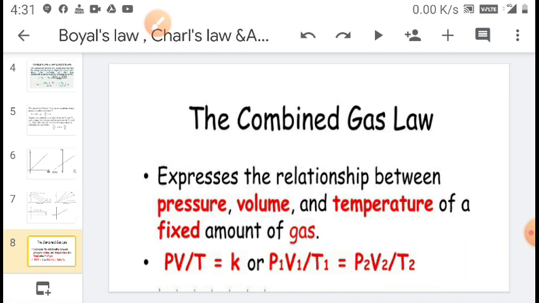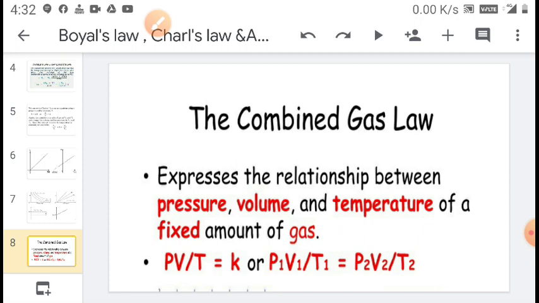Since volume is directly proportional to temperature, and volume is inversely proportional to pressure, the equation becomes PV upon T is equal to a constant. Or it can be written, under two different conditions 1 and 2, as P1 V1 upon T1 is equal to P2 V2 upon T2. So today we discussed Boyle's law, Charles' law and the combined gas law.